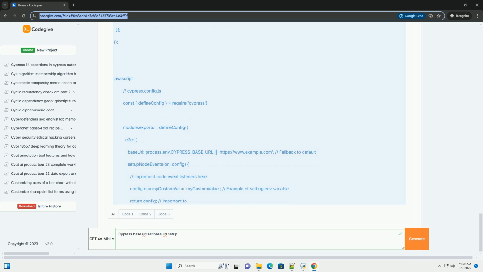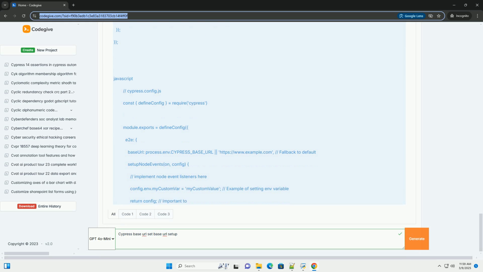Avoid hard-coding URLs: never hard-code complete URLs within your tests when the base URL can be used. This makes your tests brittle and difficult to maintain. Choose a consistent base URL: select a base URL that is stable and reliable. Ideally, it should point to a dedicated testing environment.